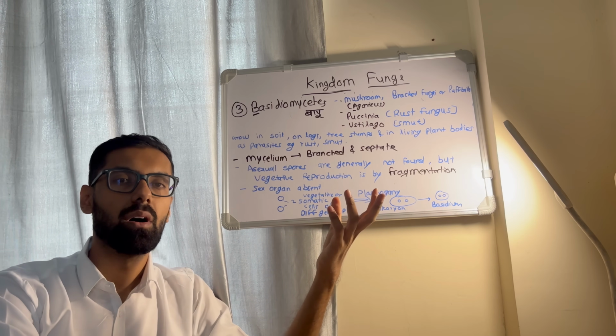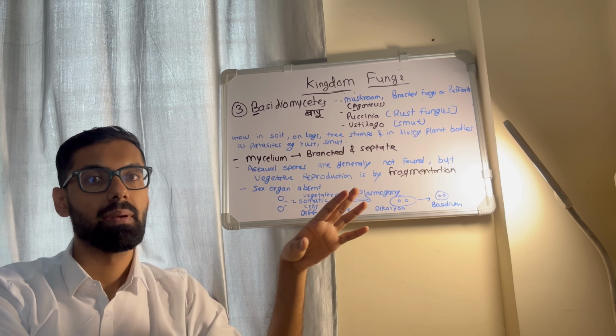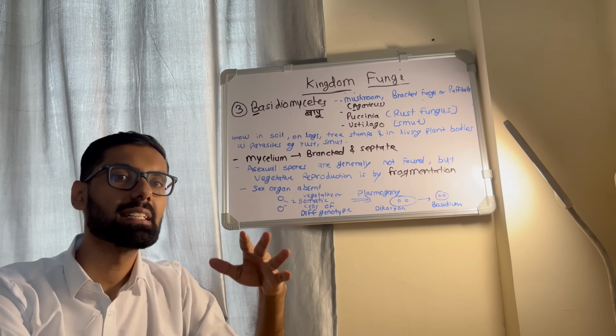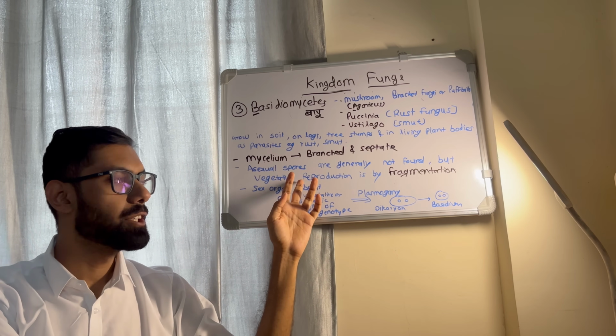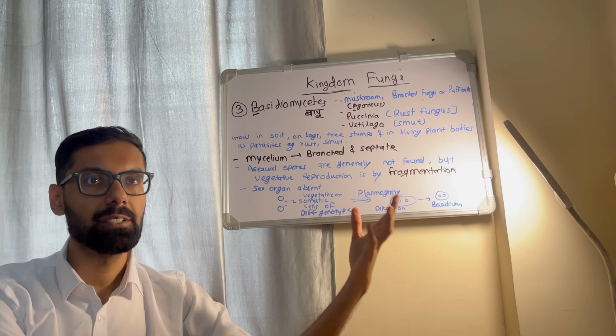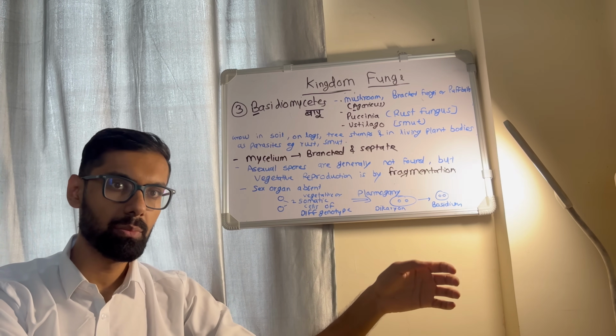The mycelium of Basidiomycetes is branched and septate. They have septa present. Then asexual spores are generally absent, but the vegetative reproduction is by fragmentation. The fragmentation of mycelium occurs and each fragment grows into another new mycelium.